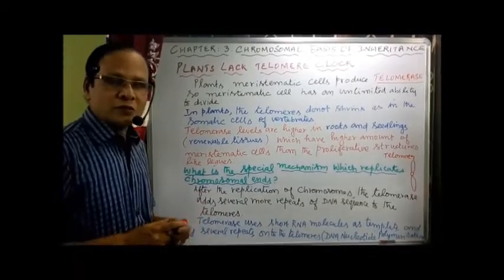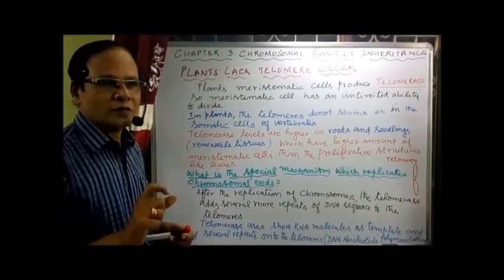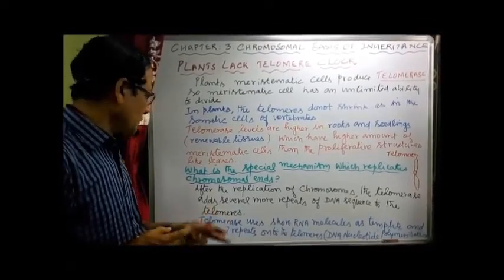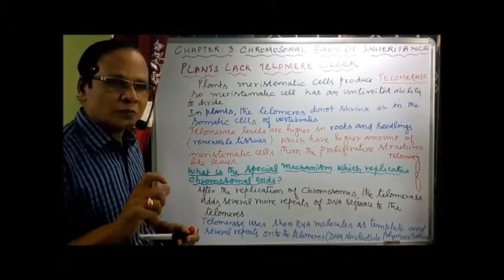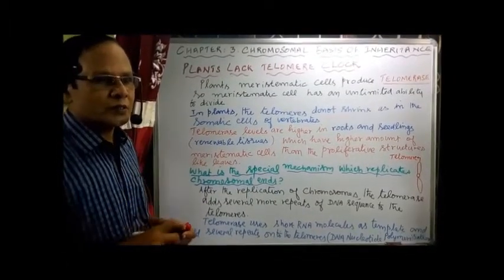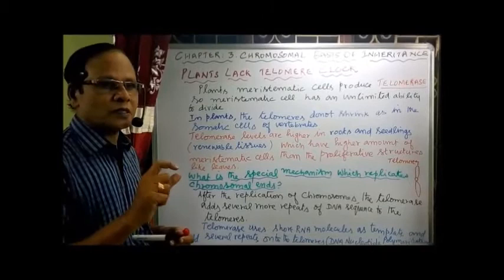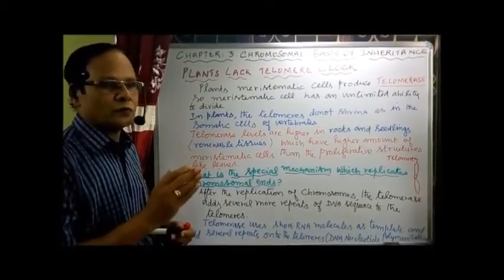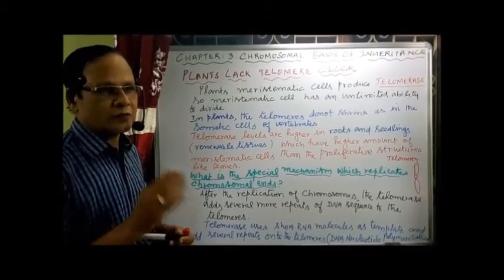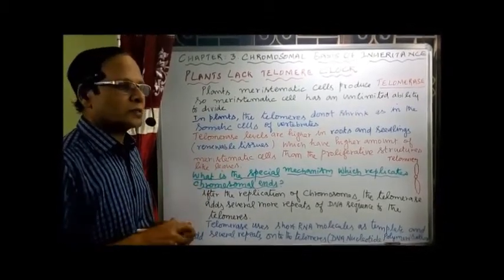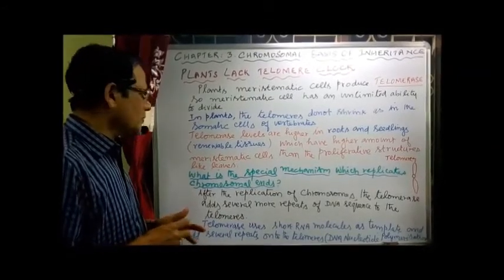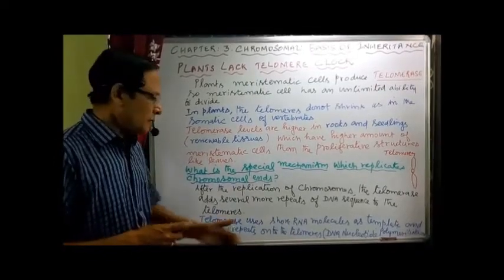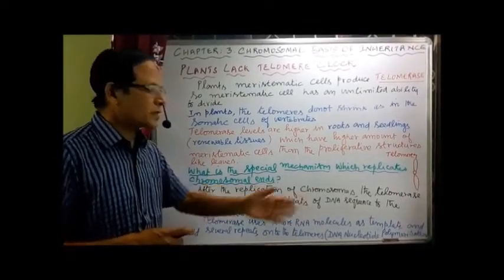Now, telomerase normally uses a small segment of RNA, a short RNA molecule, as a template, and adds several repeats onto the telomeres. So a small stretch of RNA is used as a template by the telomerase enzyme, and then the repetitive sequences are added onto the telomeres. This is a special mechanism added at the terminal end of the chromosome, and that process is called DNA nucleotide polymerization.